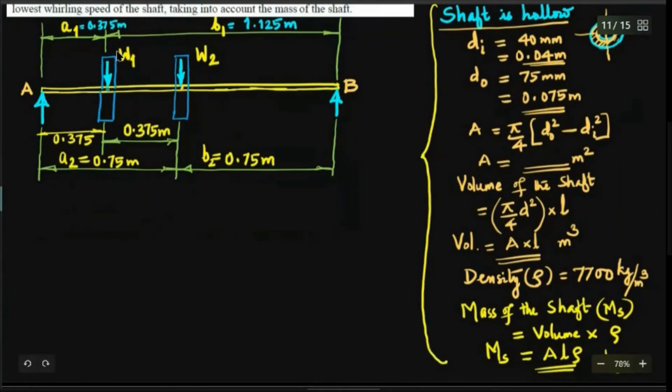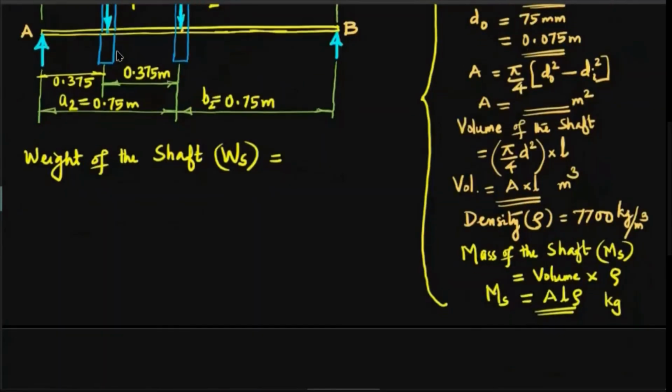So the weight of the shaft, capital Ws, is the mass of the shaft Ms multiplied by acceleration due to gravity, and that much Newton. Be very careful about the units.